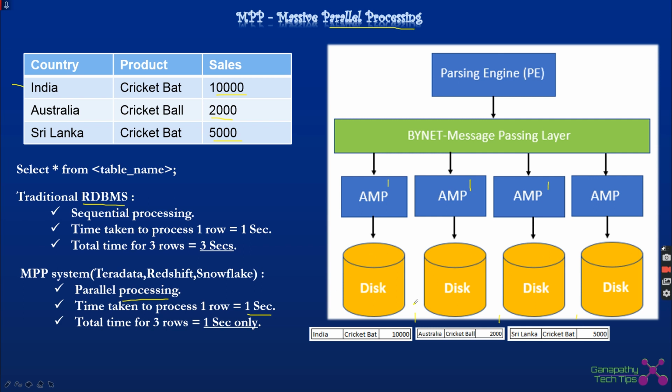This is what massively parallel processing is all about. This technology is used across multiple places, typically in data warehouses like Teradata, or cloud warehouses like Redshift, Azure Synapse or even BigQuery. And Snowflake also uses the same concept of massively parallel processing.